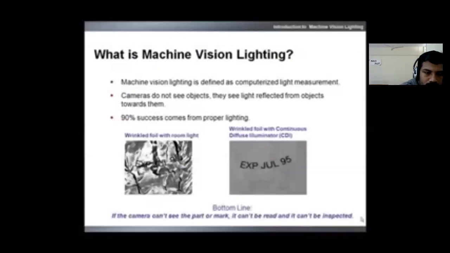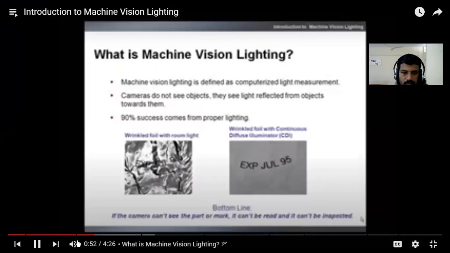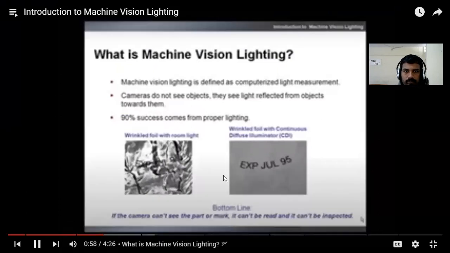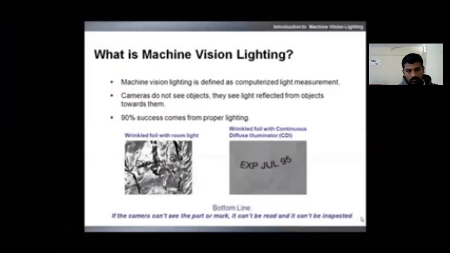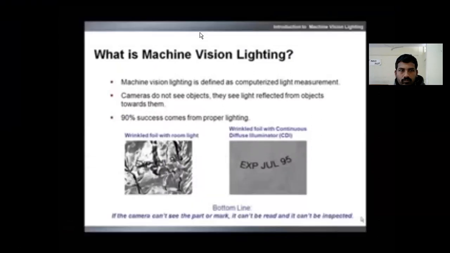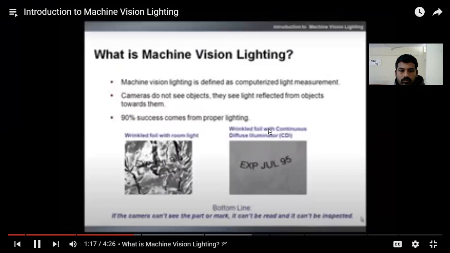Cameras do not actually see objects. They see light reflected from objects. Proper lighting is critical in creating accurate and reliable results. In this example, on the left, we see the result of uncontrolled ambient room light on a wrinkled piece of film. Printed characters are barely visible in the image. On the right, we see how using a proper CVI illuminator creates superior contrast and an expiration date can be clearly seen on the foil.